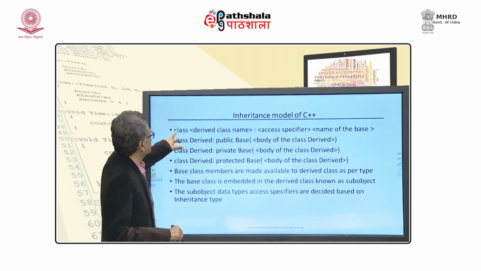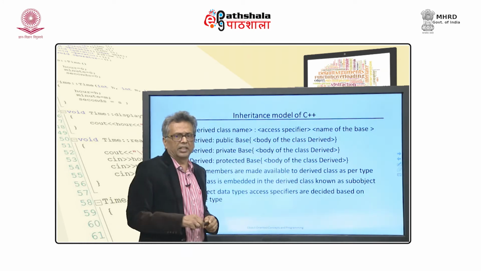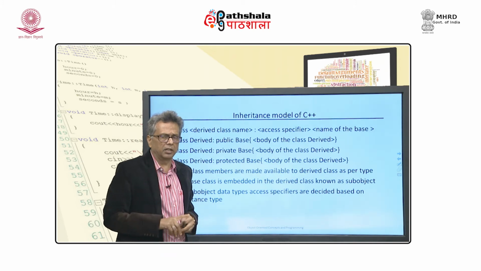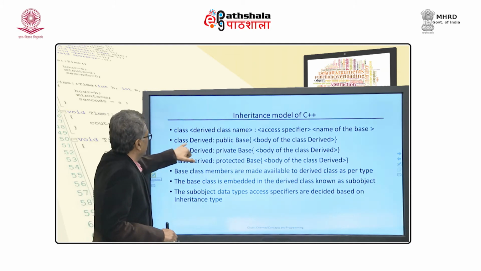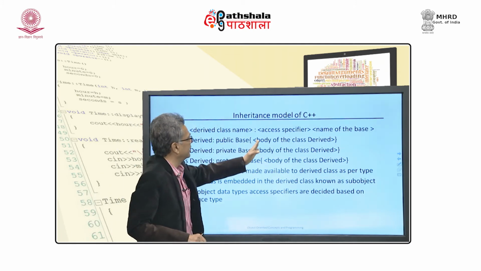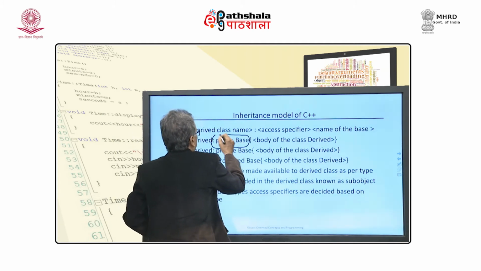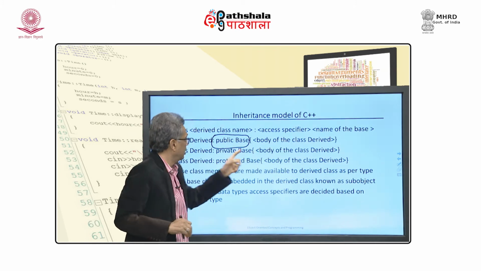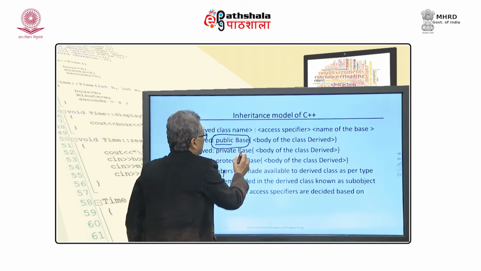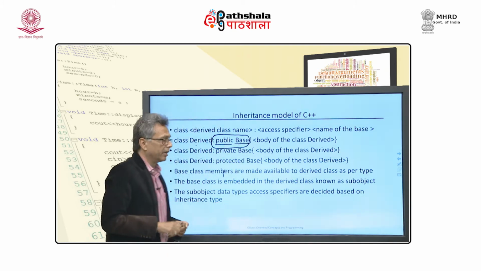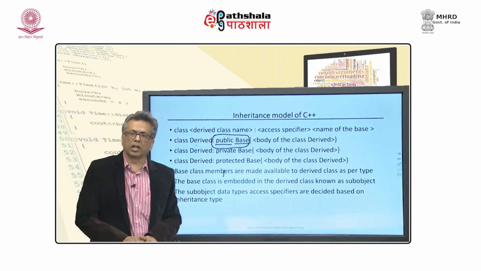Okay, how does C++ model inheritance? For example, I just write class, derived name, an access specifier and name of base. As I said, there are 3 types of access specifier: public, private and protected, and we will see what they mean. Here is an example: class derived colon public base, and then the body of the derived. Normally, this part is not there. If you do not inherit, you just say class derived and the body. This is inserted in the header after the colon, and this is the access specifier, and this is the class from which this class is being inherited. The base class members are made available to the derived class.